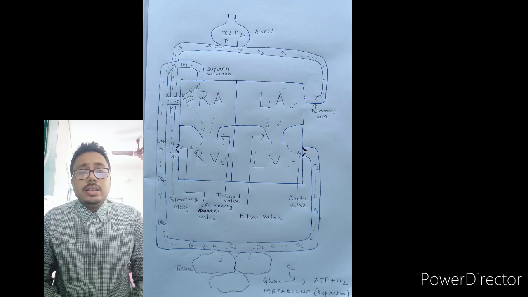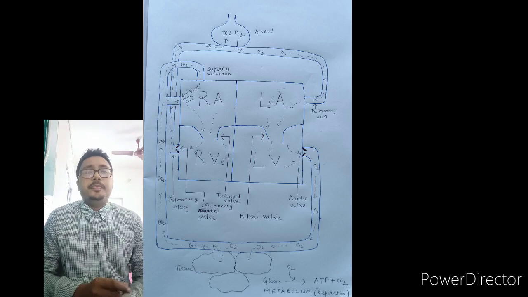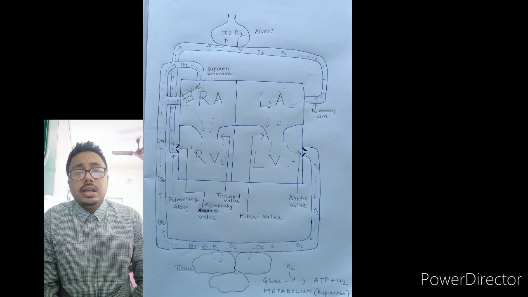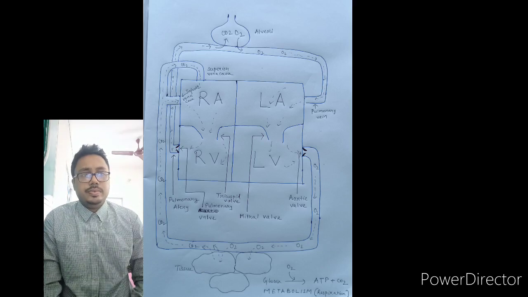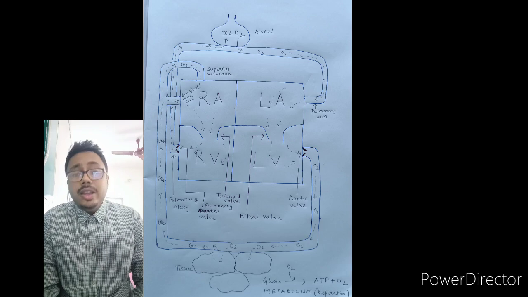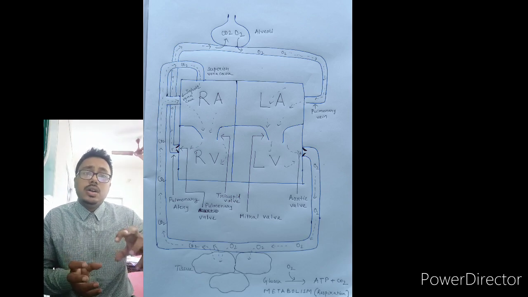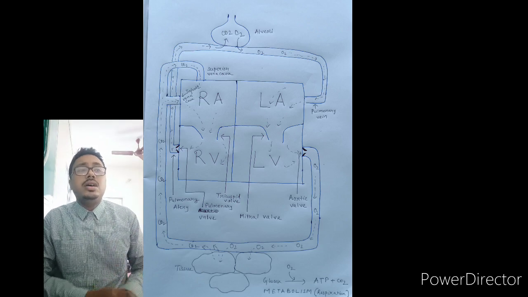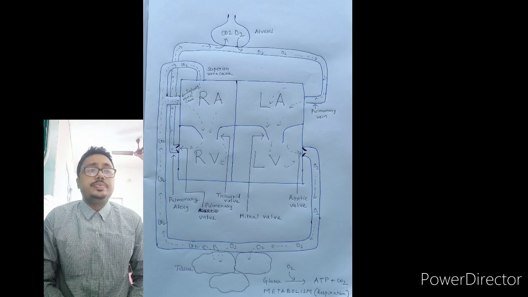So now, what is the function of the atria? The atria collect blood returning to the heart, and the ventricles, the lower portion of the heart, pump the blood out of the heart.